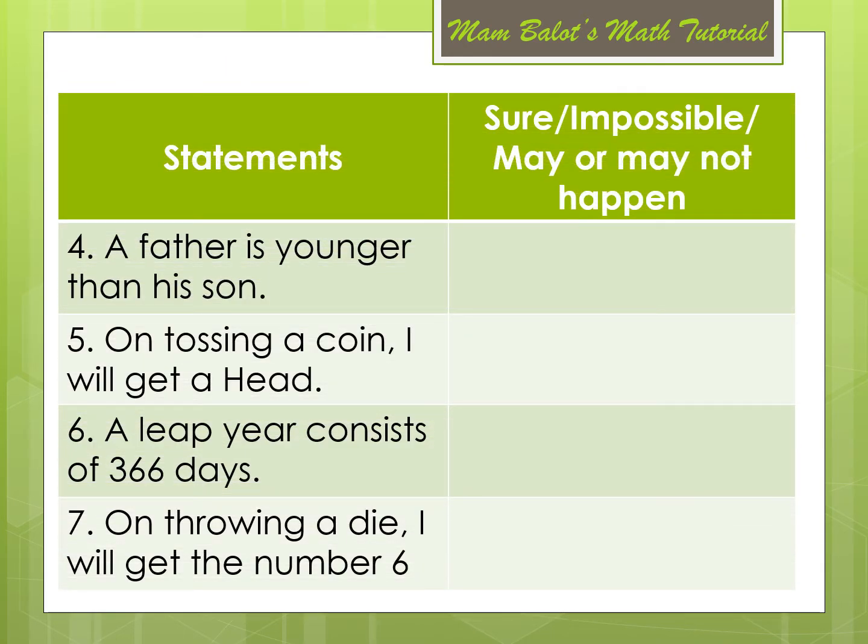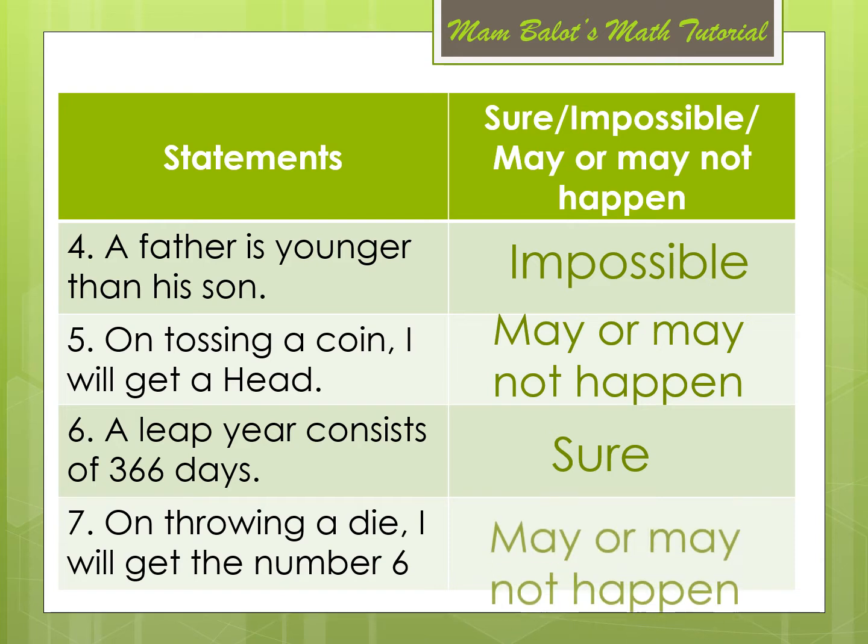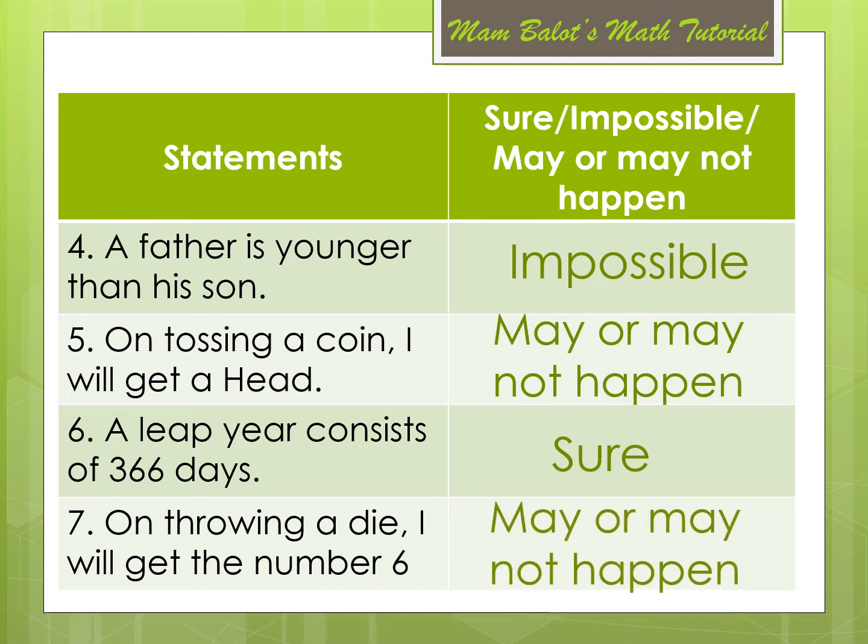Number 4, a father is younger than his son. This is also impossible because a father is always older than his son. Number 5, on tossing a coin, I will get a head. Since you are not sure, this may or may not happen. Number 6, a leap year consists of 366 days. This is sure because it really has 366 days. And number 7, on throwing a die, I will get the number 6. This is not sure, so it may or may not happen.